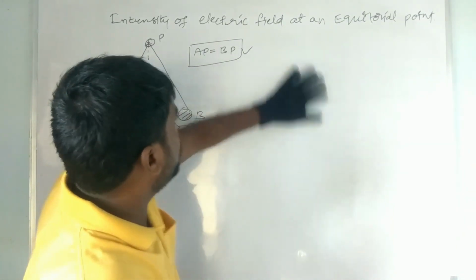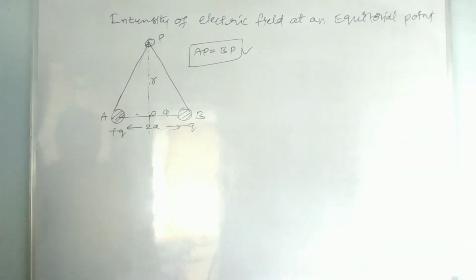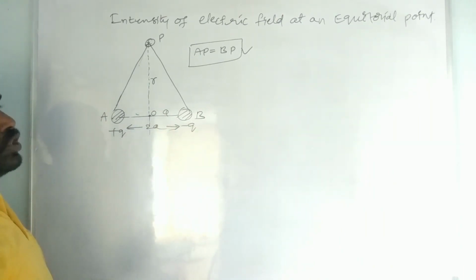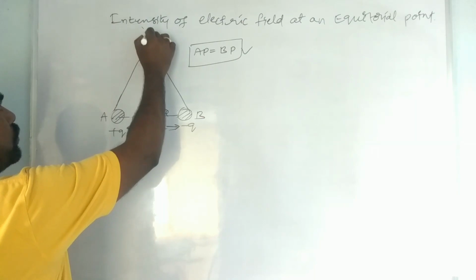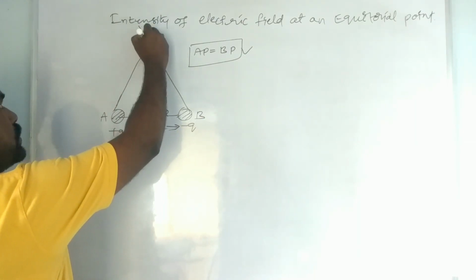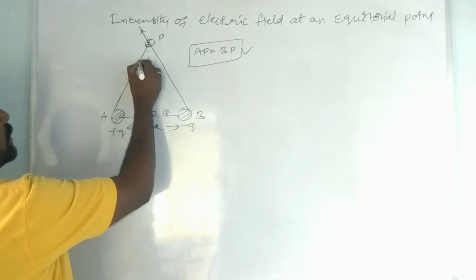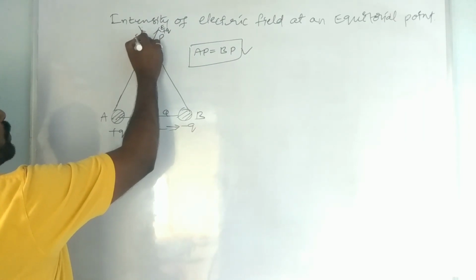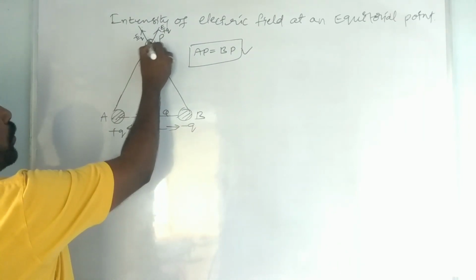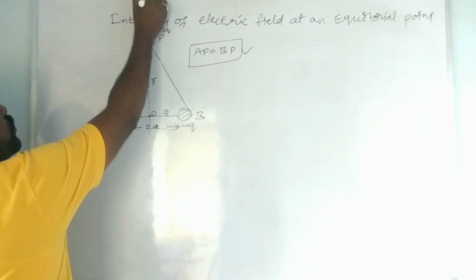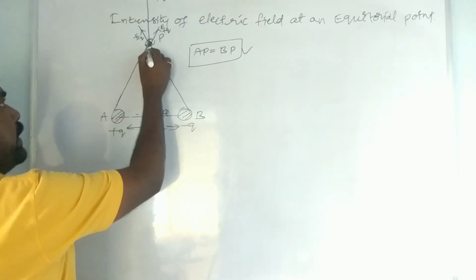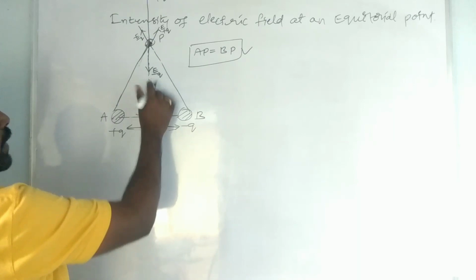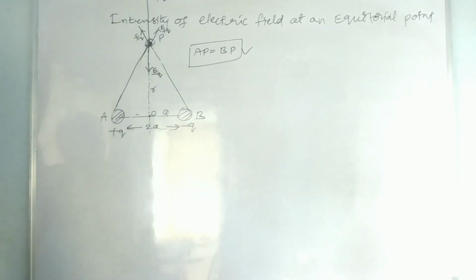So if the distance is the same, the intensity of electric field due to the plus q charge and due to the minus q charge are also the same. Okay, so here the net intensity of electric field should be acting. This is the intensity of electric field in this direction, and this is the intensity in this direction. This is E plus Q and this is E minus Q, right? The intensity of electric field acts here due to the plus Q, and the opposite intensity of electric field acts here due to the minus Q. So this is the normal, that is perpendicular.